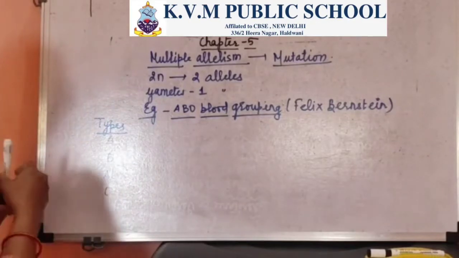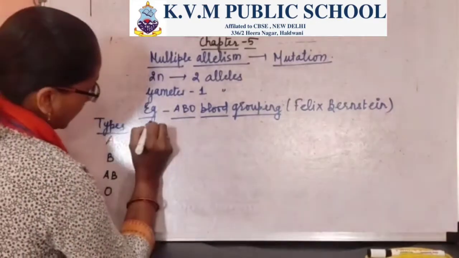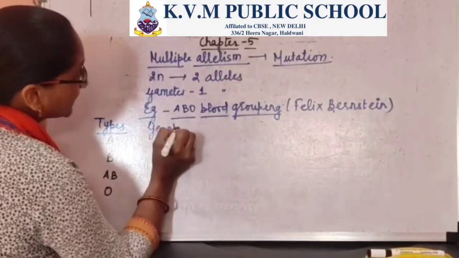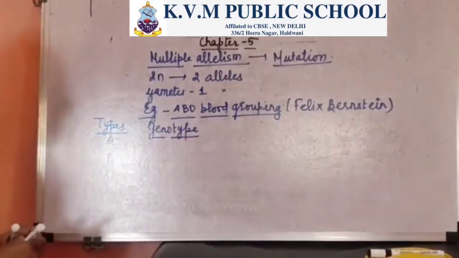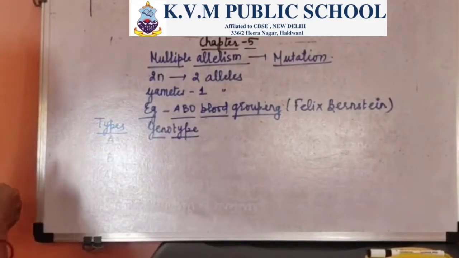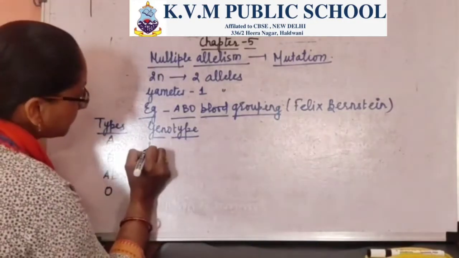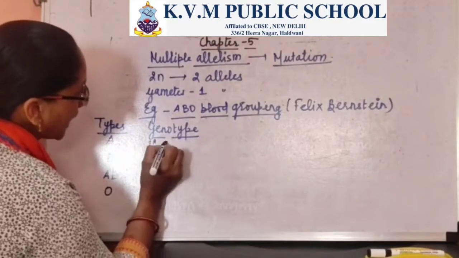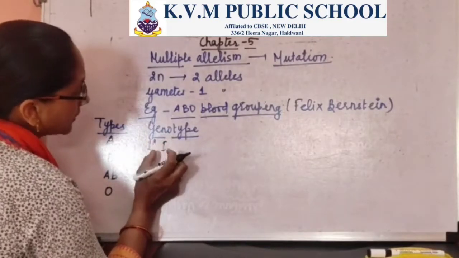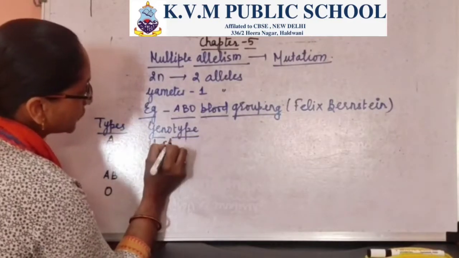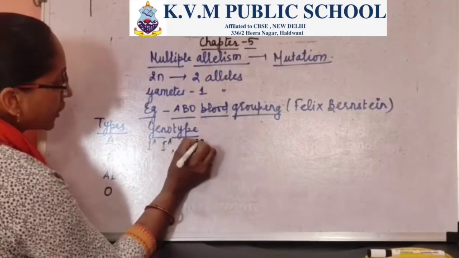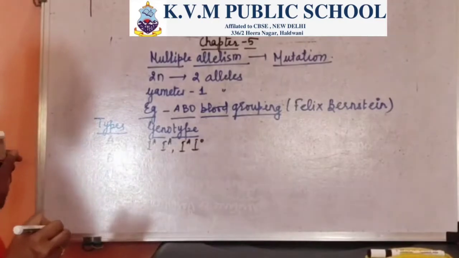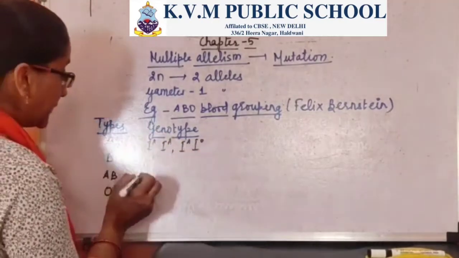The genes which are controlling these various blood grouping patterns: we'll have the genotype IA IA, which is homozygous dominant, and IA i, which is heterozygous dominant.